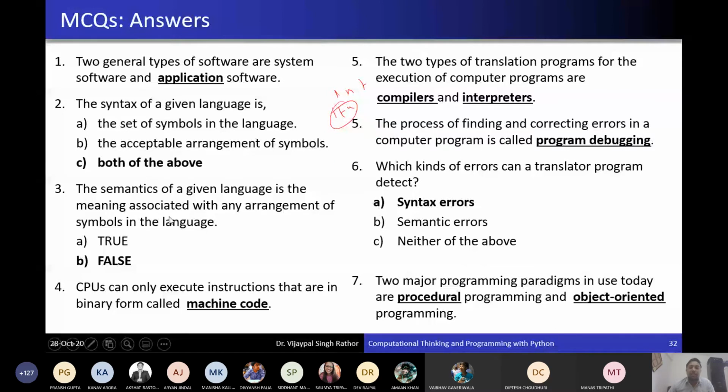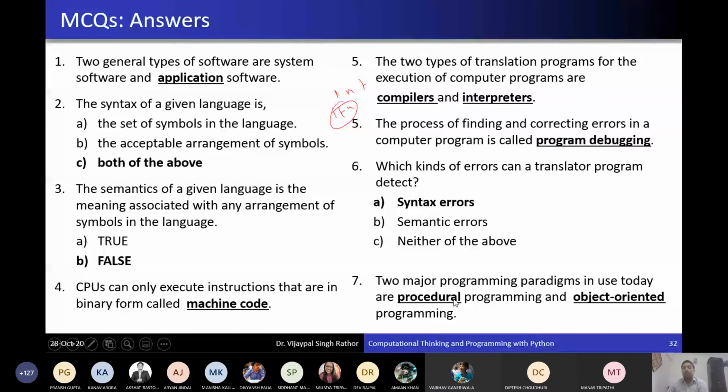The CPU can only execute instructions that are in binary form, called machine code. The two types of translation program we have studied are compiler and interpreter. The process of finding and correcting errors in the code is debugging, where we identify the bugs in the program. Which kind of error can a translator detect? Syntax error only. Semantic error cannot be detected by any translator.